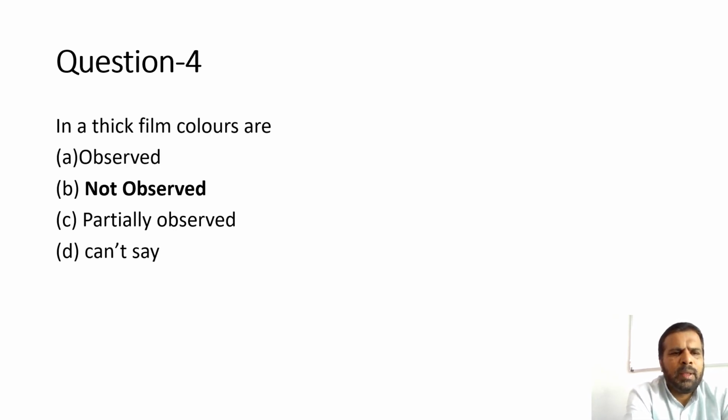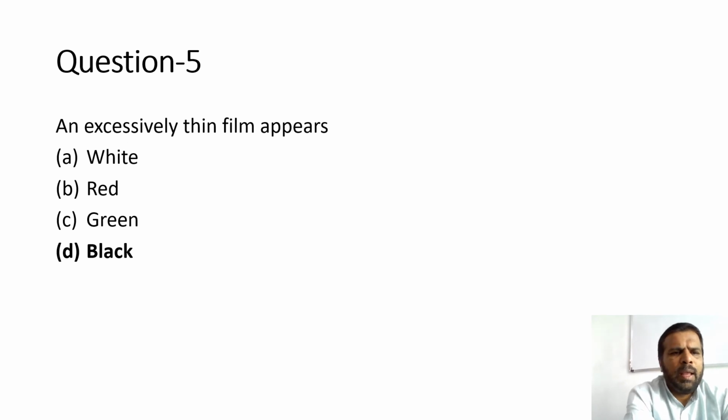Question number 4. In a thick film, colors are option A, observed. Option B, not observed. Option C, partially observed. Option D, cannot say. The correct option is option B, not observed. Question number 5. An excessively thin film appears, option A white, option B red, option C green, option D black. The correct option is option D black.